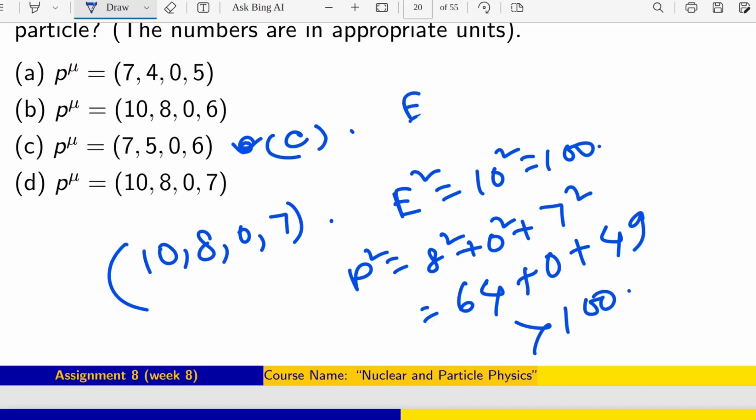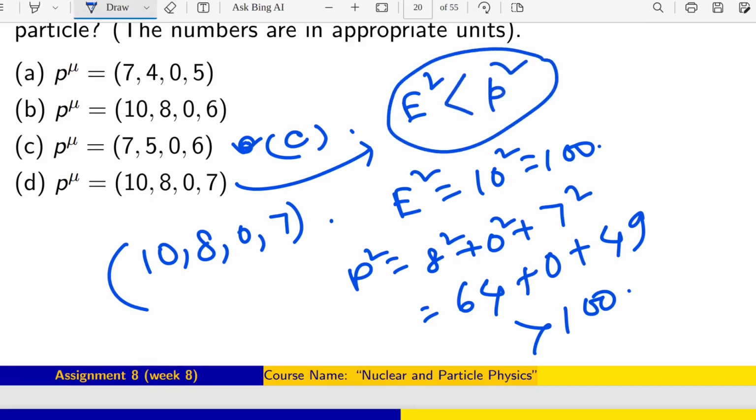That means from option D, E square is less than P square, so it is not a 4 momentum vector.